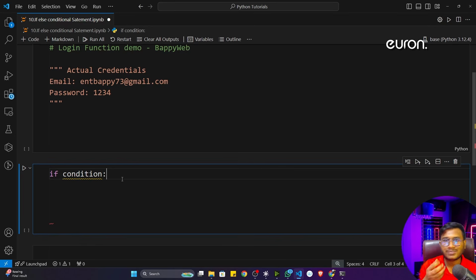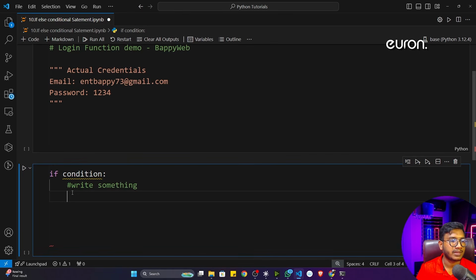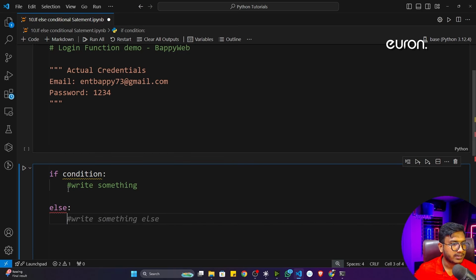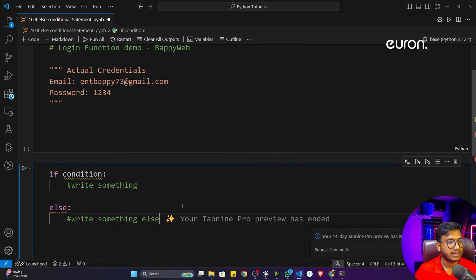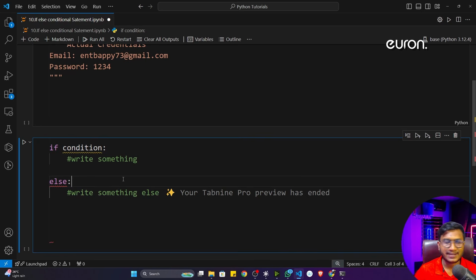But you don't need to take care of this indentation. Python will automatically take care of it. Just press enter, and wherever the cursor is, just write the code there. So here I can write something. Once the if is done, then you can write the else condition. Again I can write something else. So this is the syntax of the if-else statement inside Python.